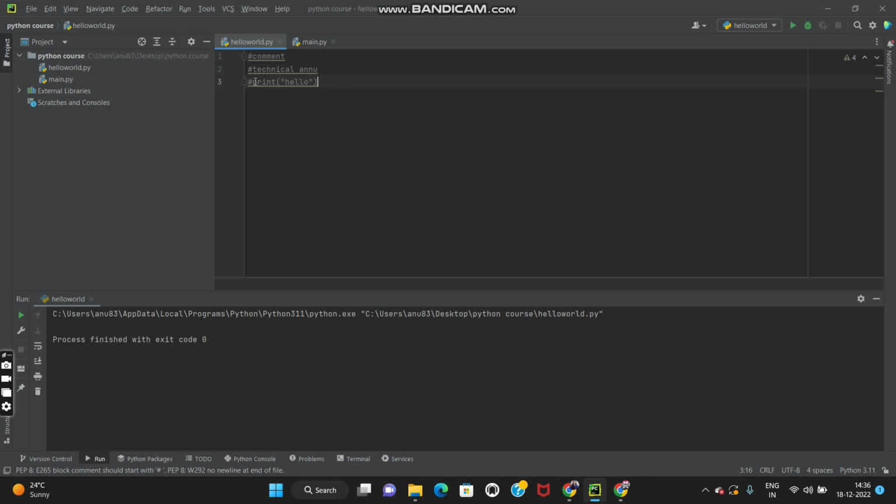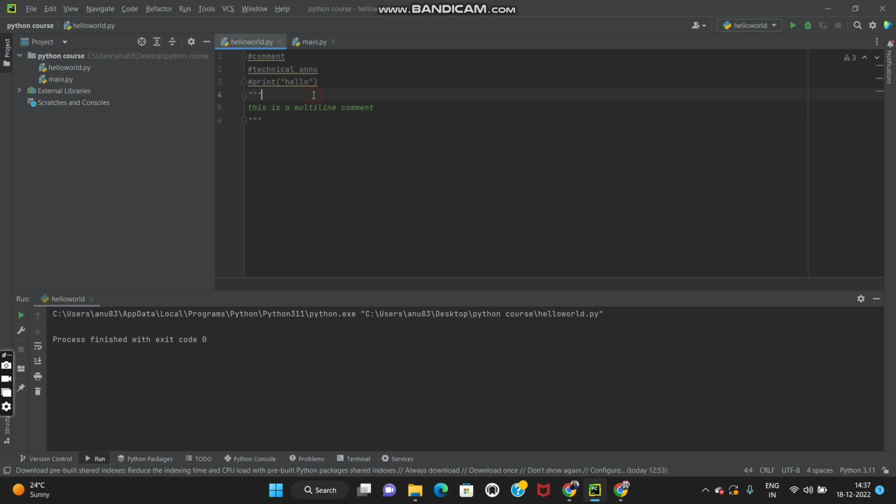When I write a hash and something in front of it in one line, that is a single line comment. If I want to write a comment in multiple lines, for multi line you need to use three quotations. Under these three quotations I can write that this is a multi line comment.